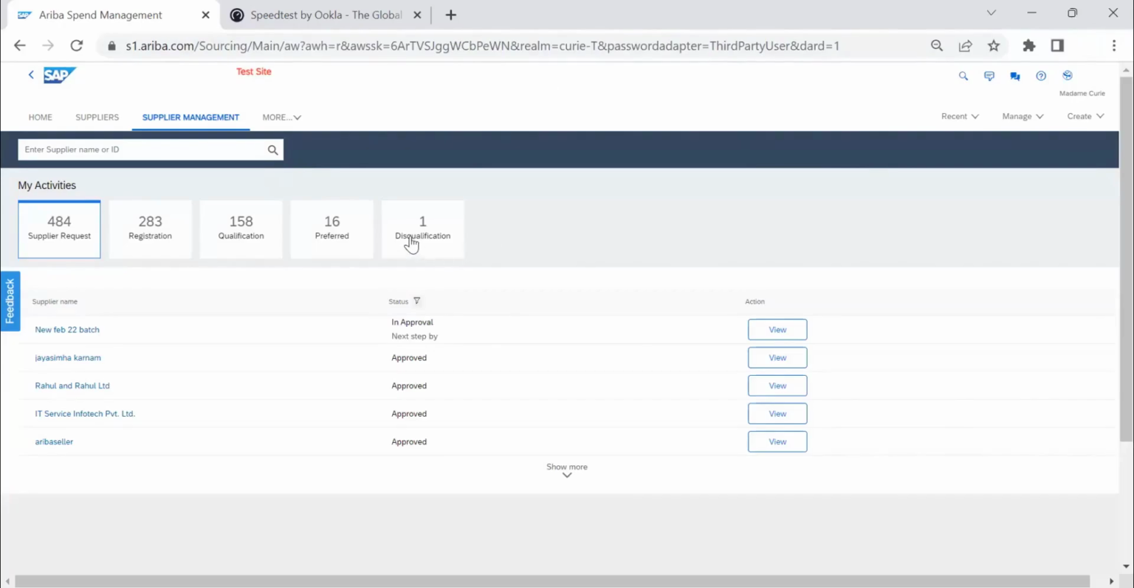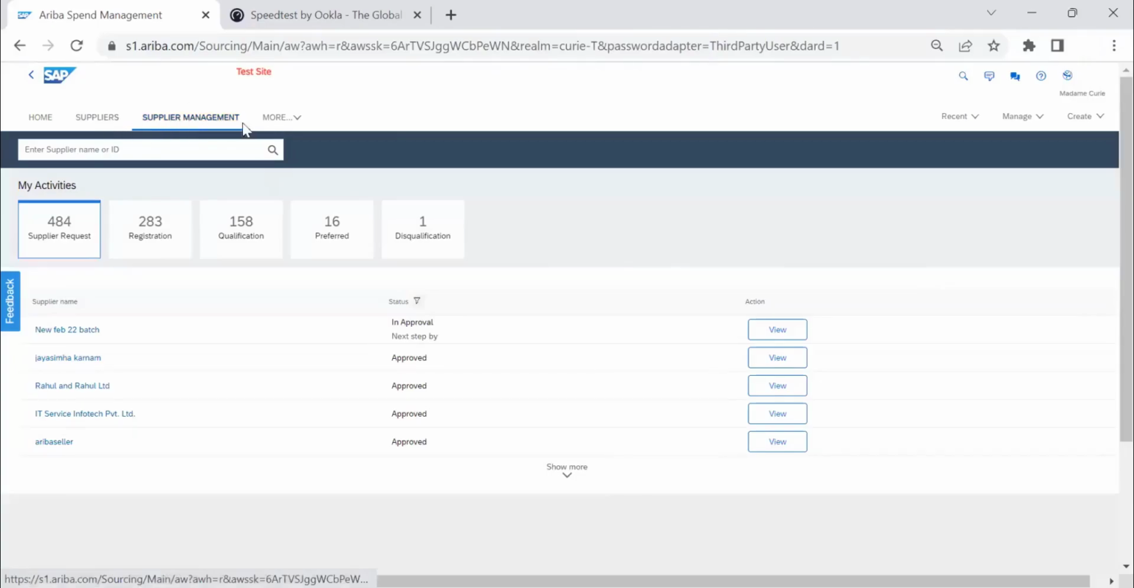Then they will come to this page and remove the disqualification. After that, we can repost as an administrator and repost that PO. Then the PO will be sent to the supplier. Okay.